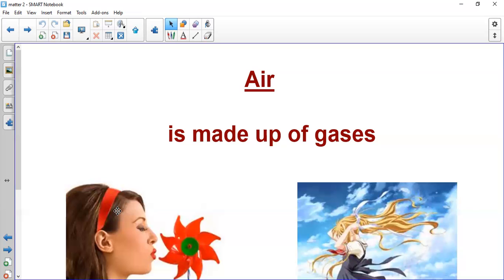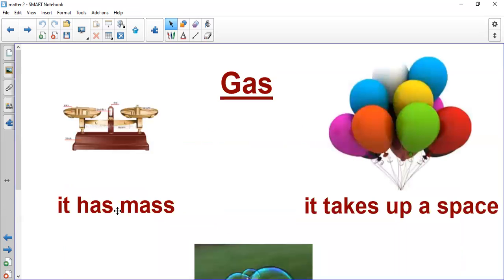Again, today we said that all the forms of matter have two main properties. Solid, liquid, and gas, they have two main properties. What are they? They take a space and have mass.